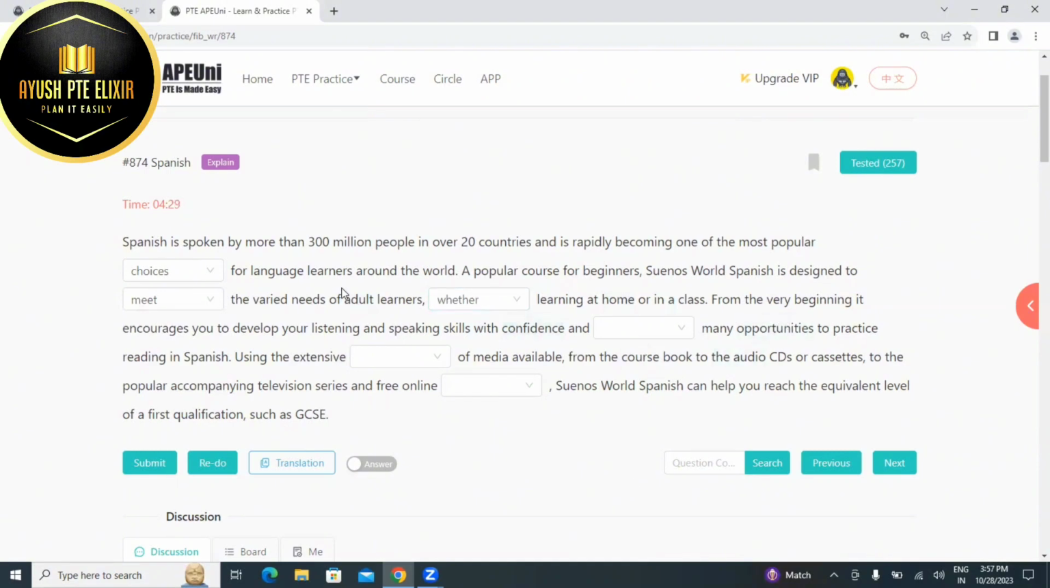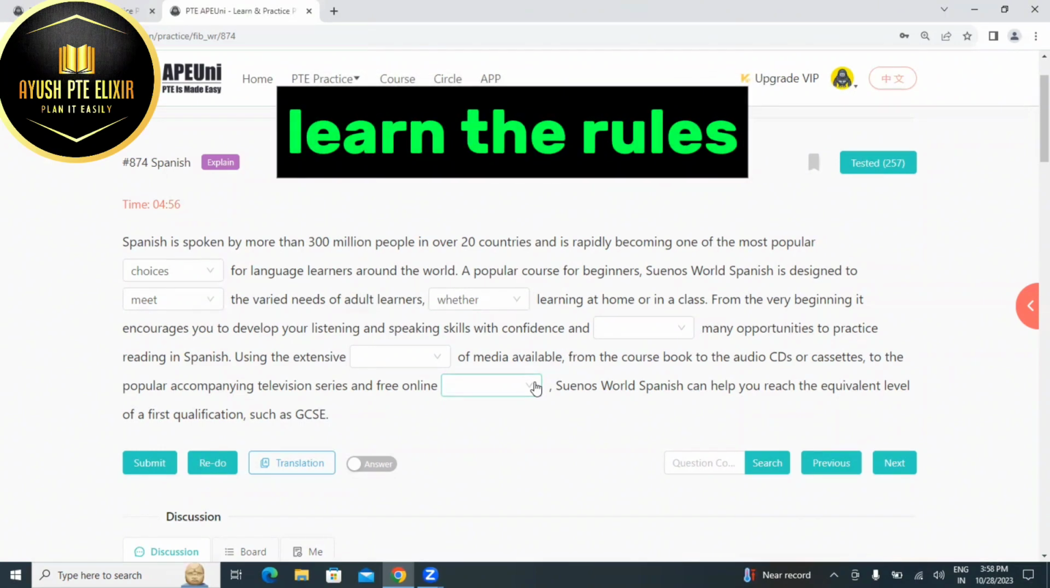From the very beginning, it encourages you to develop your listening and speaking skills with confidence and dash many opportunities to practice reading in Spanish. One more thing that I would like to tell everyone is that you can get the same question in the exam, but we are not sure that you will get the same blank position or not. So make sure that you're not going to cram any of the answers. Just try to understand what they are saying. From the very beginning, it encourages you.